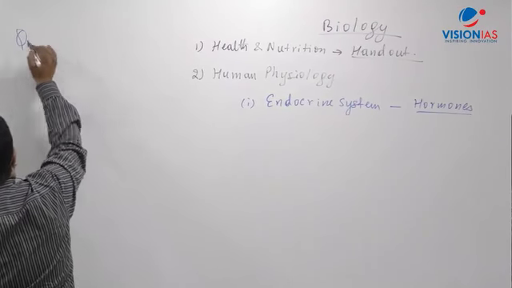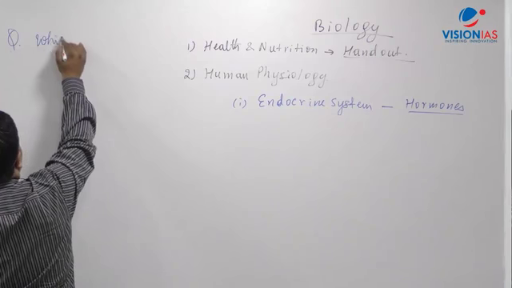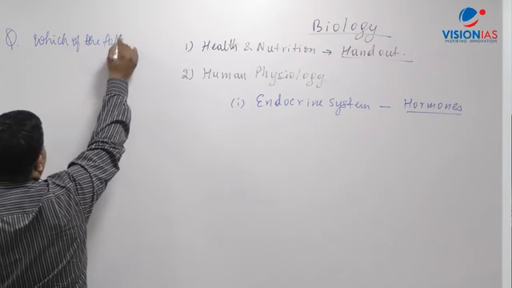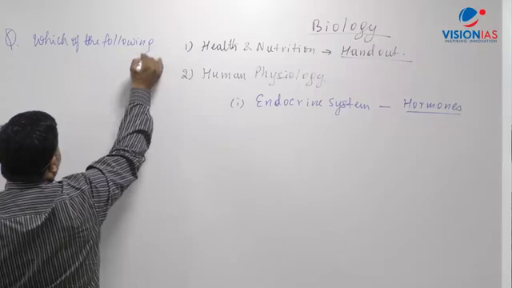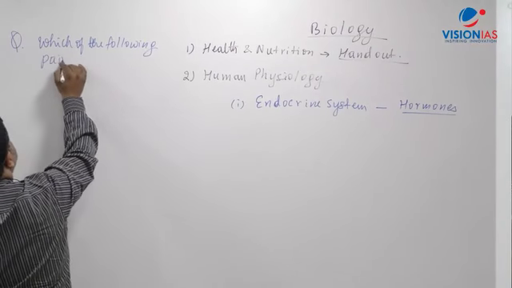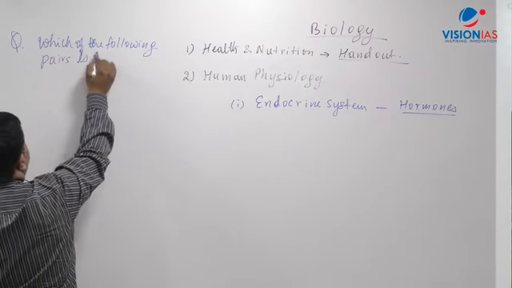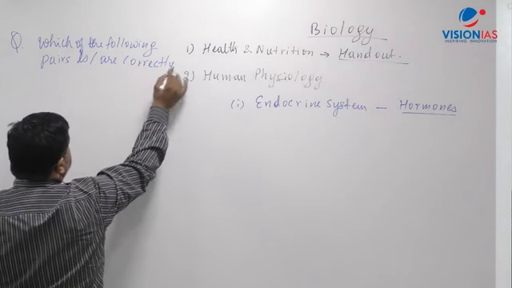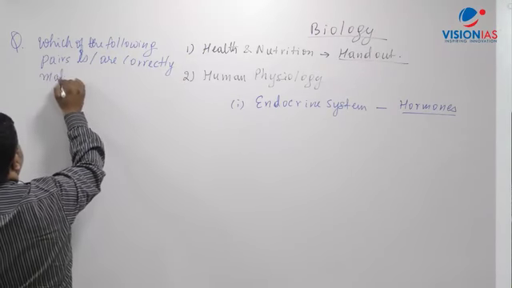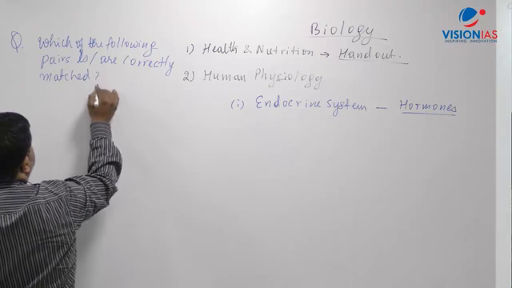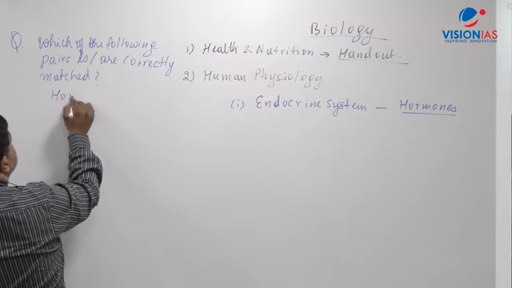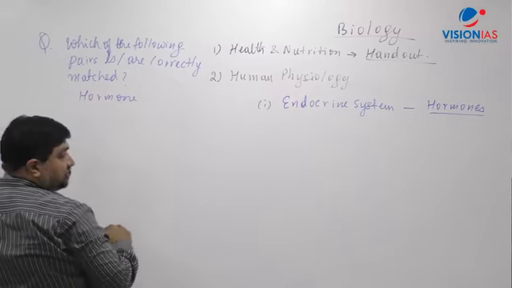I'm taking one question here. Which of the following pairs is correctly matched? Right. And let's say if I give you this option there, hormone, right?